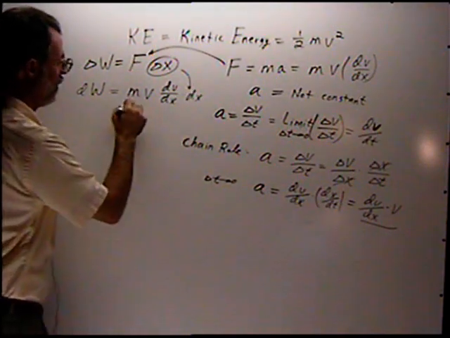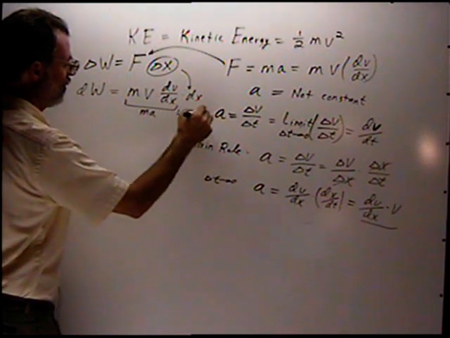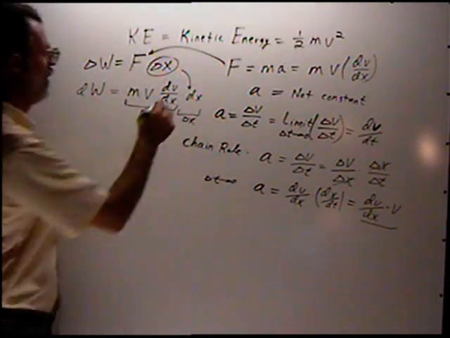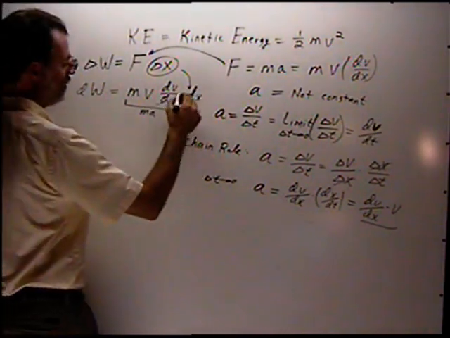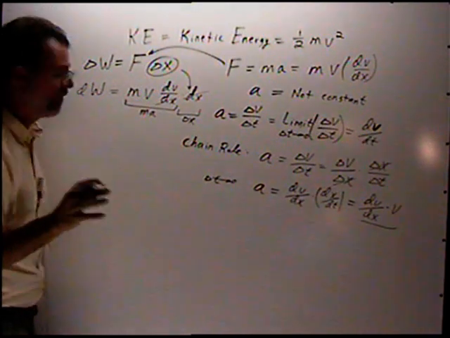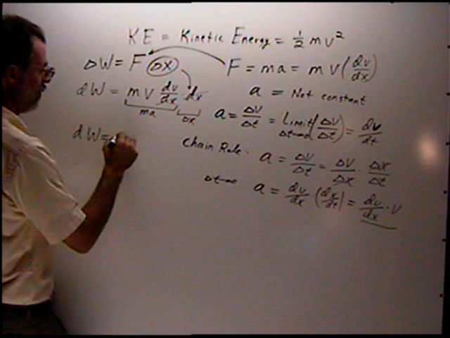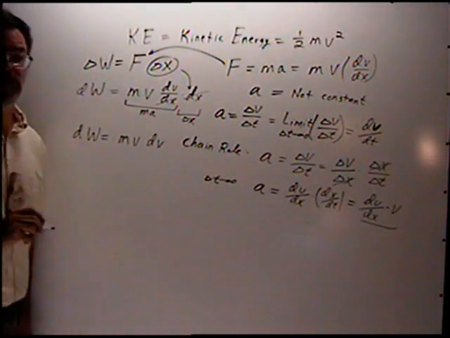This is mass times acceleration, and this is the delta x. In the limit, it becomes dx, differential x. Notice now that the x's cancel out, the little differentials cancel out, and I have that the differential amount of work is equal to the mass times velocity times differential velocity.